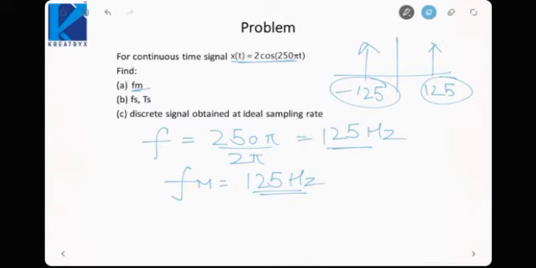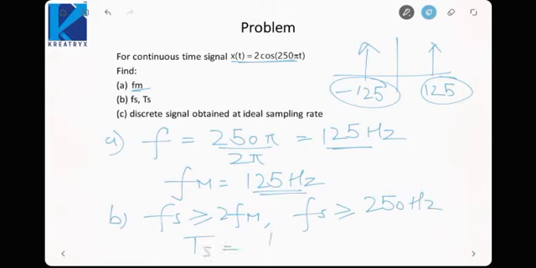Now Fs should be greater than or equal to 2 Fm. That means Fs would be greater than or equal to 250 hertz. For Fs equal to 250 hertz, the sampling time would be 1 by 250, that is 4 millisecond. This would be my Ts.